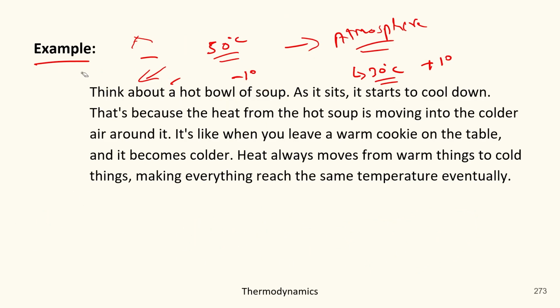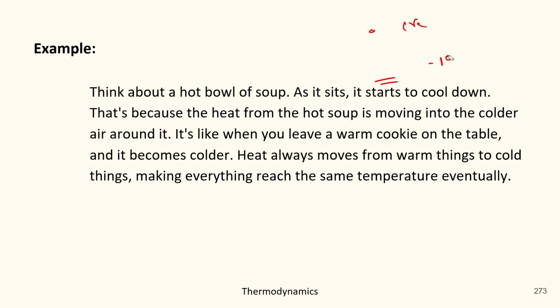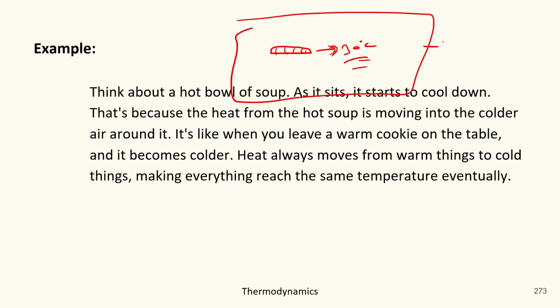Now let's also understand the second statement for the hot cookie. Suppose you left the hot cookie, which has a temperature of nearly 30 degrees Celsius, just an example, and the surroundings where it was kept have a temperature of only 10 degrees Celsius.